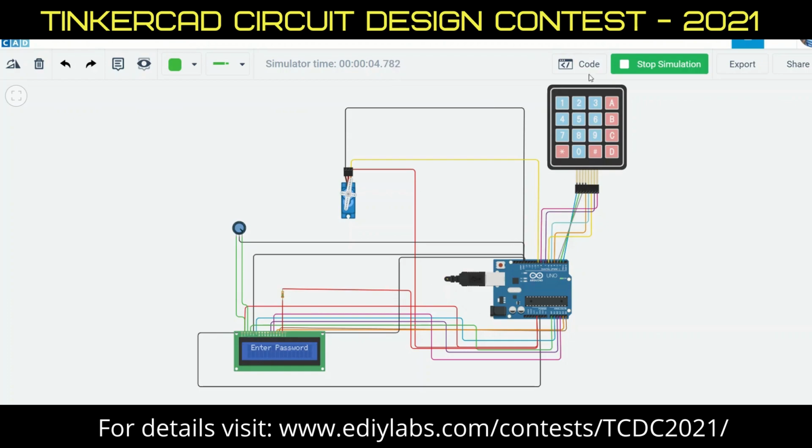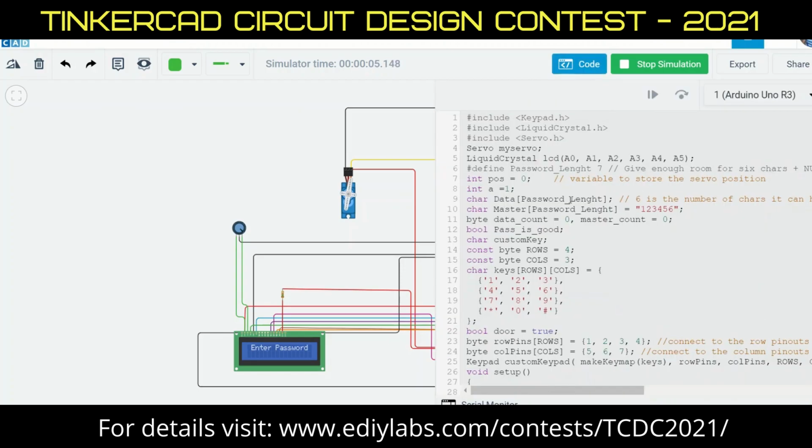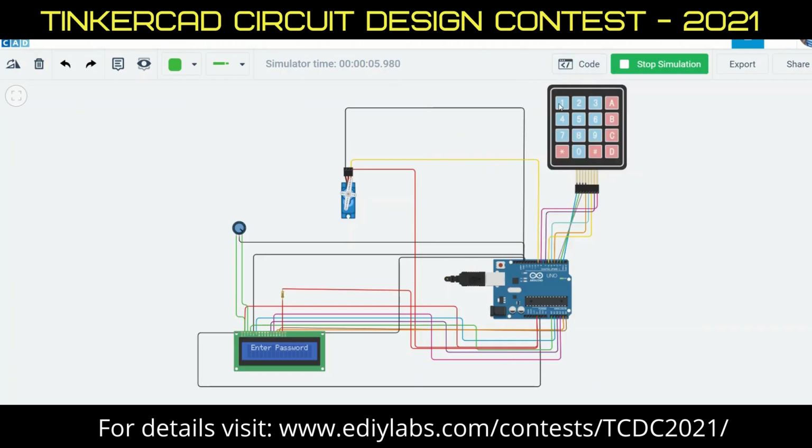So I'm supposed to enter the password which I have used in my code, that is the master password over here. The master password is 1 2 3 4 5 6, correct? So I'll be using 1 2 3 4 5 and 6.